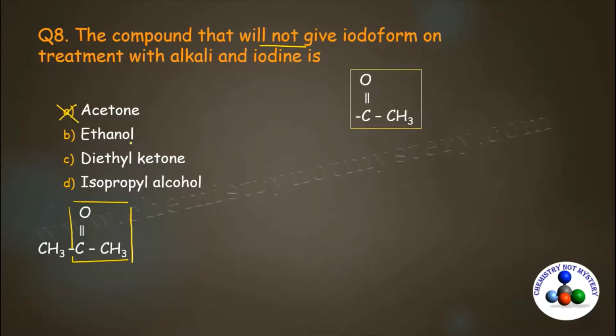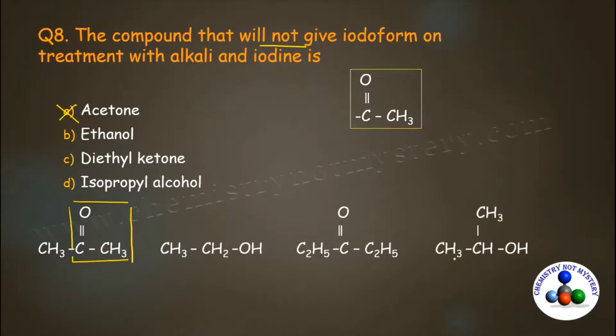Now come to the second option and draw the structure of ethanol. CH3CH2OH. This molecule doesn't have acyl group. Now come to the diethyl ketone. C2H5 C double bond O C2H5. This molecule also doesn't have acyl group. Now come to the isopropyl alcohol. CH3CHOHCH3. And this also doesn't contain acyl group.